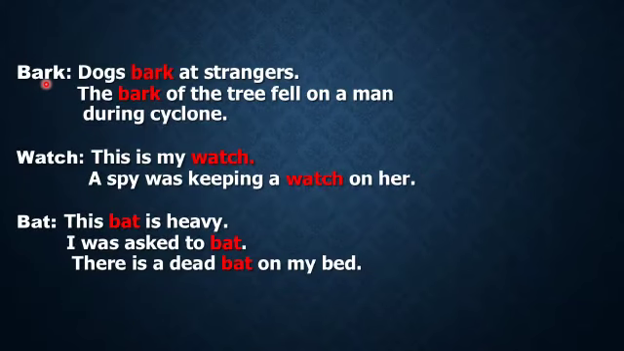Next is bark. Dogs bark at strangers. We know dogs bark. The bark of the tree fell on a man during cyclone. The bark of the tree, that is the layer of the trunk of the tree, the outer part. The bark of the tree fell on a man during cyclone.